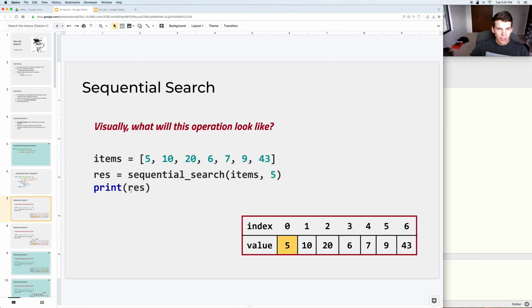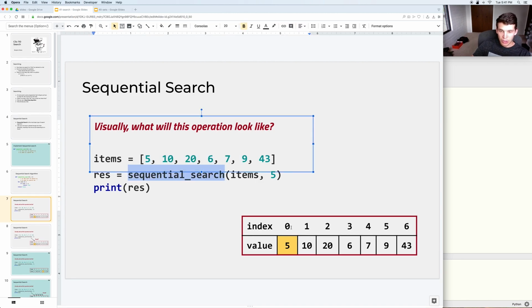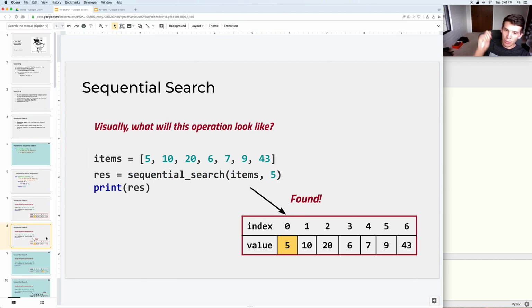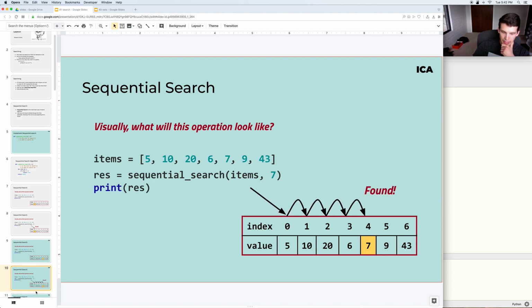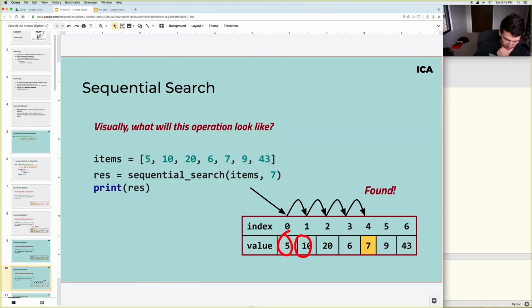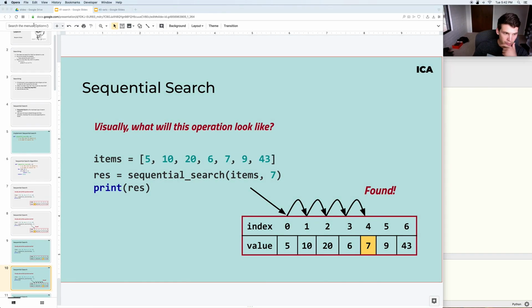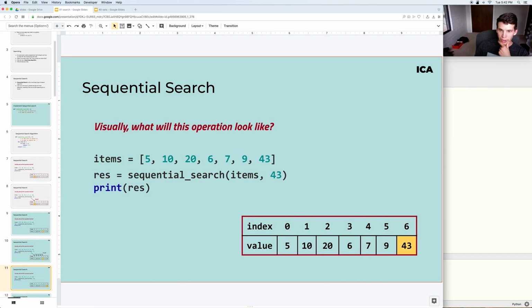So what would this operation look like visually? If this was items and this was a sequential search, you would only need to look at one element and you would find that 5 is in there. Great. What about here? How many times would you have to look at a value in the list to determine if 7 was in the list or not? Well, you would have to do 1, 2, 3, 4, 5 checks, because on the 5th check you would see that 7 is in there and then true could be returned. So that would take 5 checks. What about for 43?